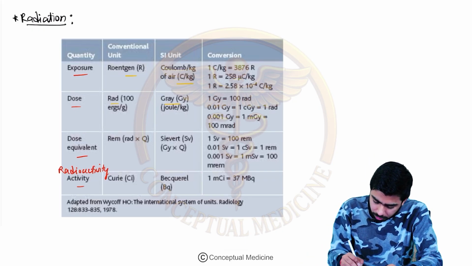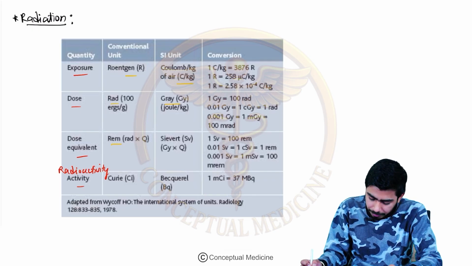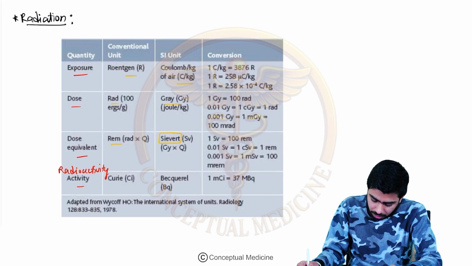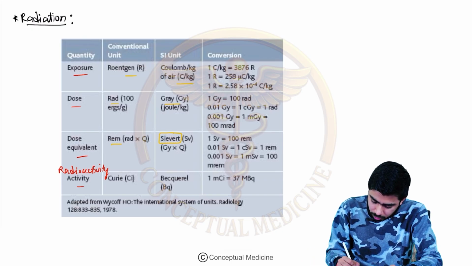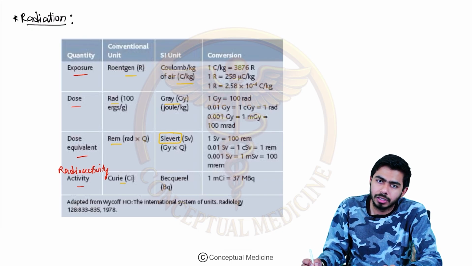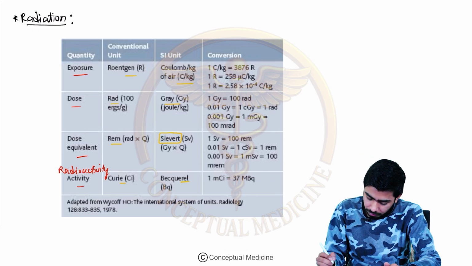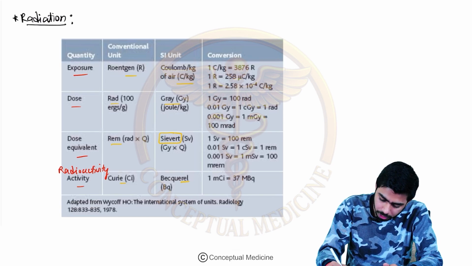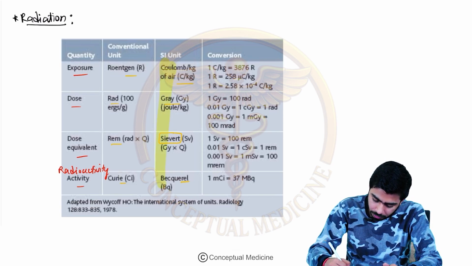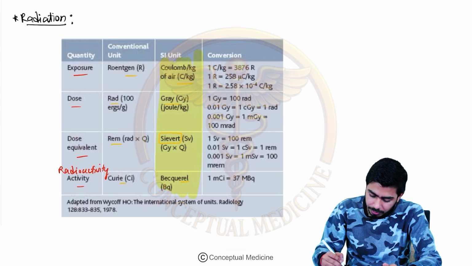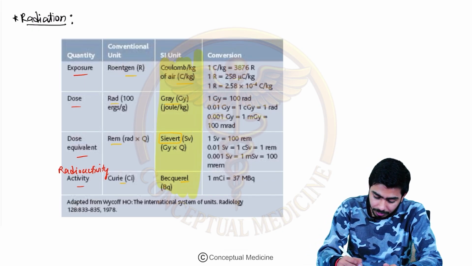Dose equivalent, earlier we used to use the rem, but now we are talking about the sievert. Then if you talk about the radioactivity, we used to use the Curie in the earlier time, and now we are using the term Becquerel for that, right? So you actually need to remember this particular line, because this is the updated SI unit.